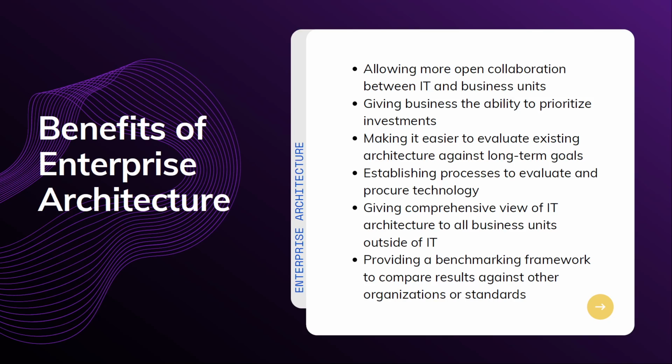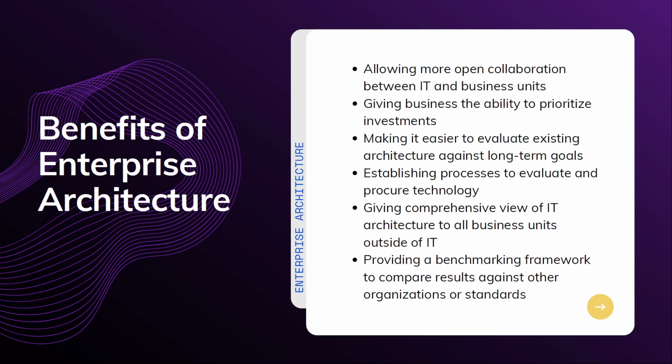So according to CompTIA, these are the biggest benefits of enterprise architecture planning. So first is allowing more open collaboration between IT and business units. Next is giving business the ability to prioritize investments.